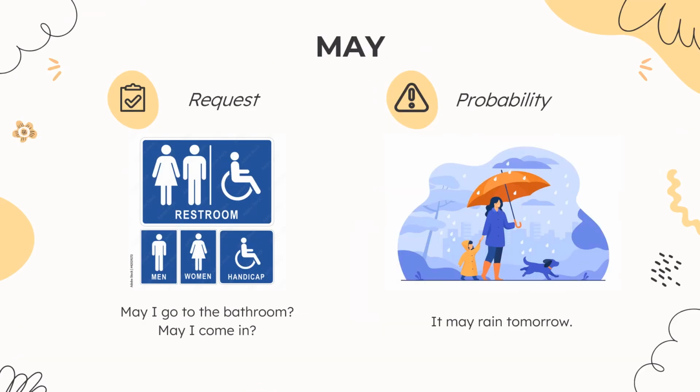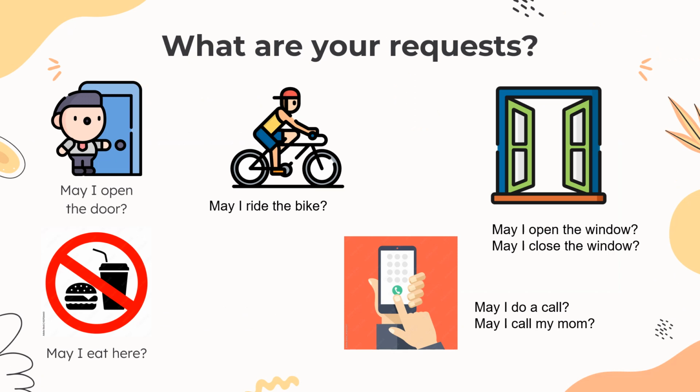Finally, the last modal verb we studied today is the modal verb may. This, remember, is used for making requests or also for probabilities. So here, remember, the request you're making is for things you want to do. Okay, you are not asking others, things you are going to do or you're willing to do. So, may I go to the bathroom? May I come in? Or probability, it may rain tomorrow. Tal vez o podría llover mañana. Once again, when you're making requests for yourself, you use may I do something, may I ride a bike, may I close the window, may I make a call, etc.